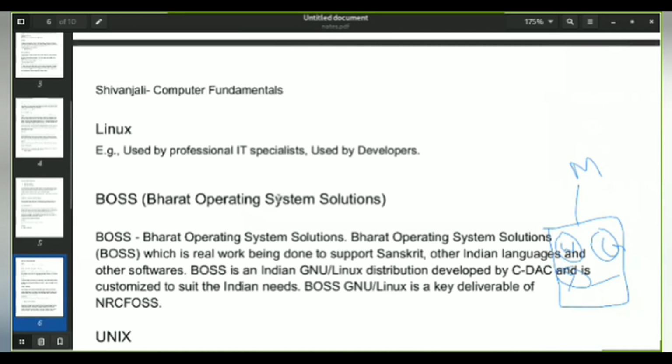Now next is Linux. Linux is used by professional IT specialists or developers. The developers of the Zoom app, the developers of the YouTube app, whoever writes the programs, right? Most programmers prefer Linux as the basic operating system because it is open source and free. You can use it, you can even modify it, you can even come up with your own distribution. So Linux is the best choice of operating system if you are coming into the IT field.